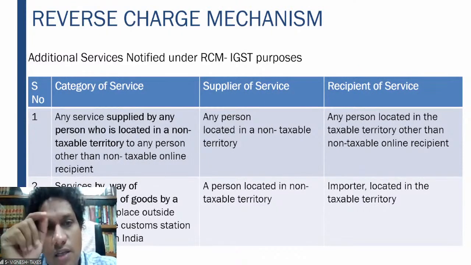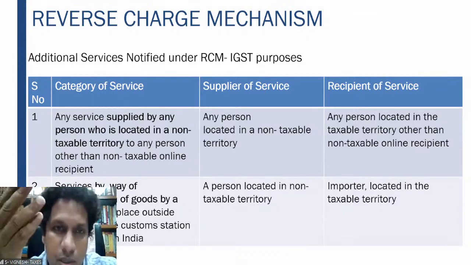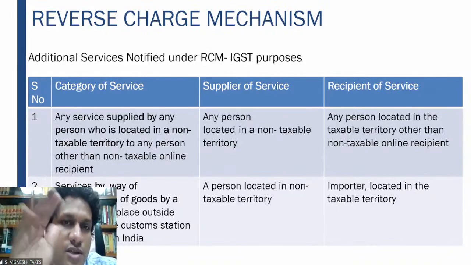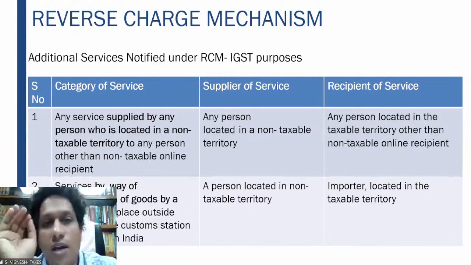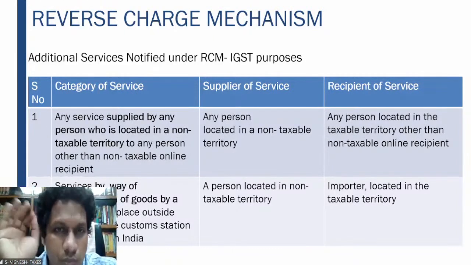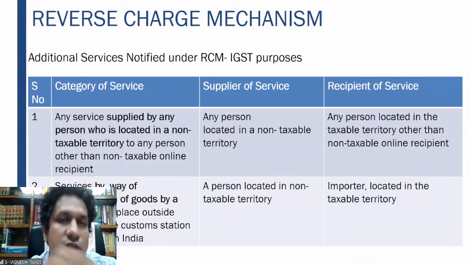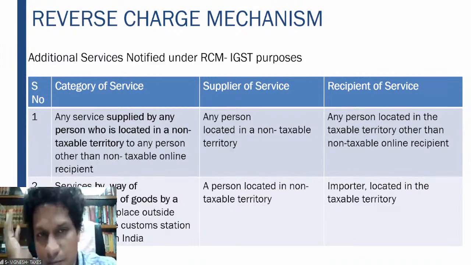So if any service is provided by a person who is located outside the country, this is something like import of services, right? If you are importing services other than OIDAR services, the person located in the taxable territory has to pay the tax on the reverse charge basis. So serial number 1 in IGST is pure import of services.